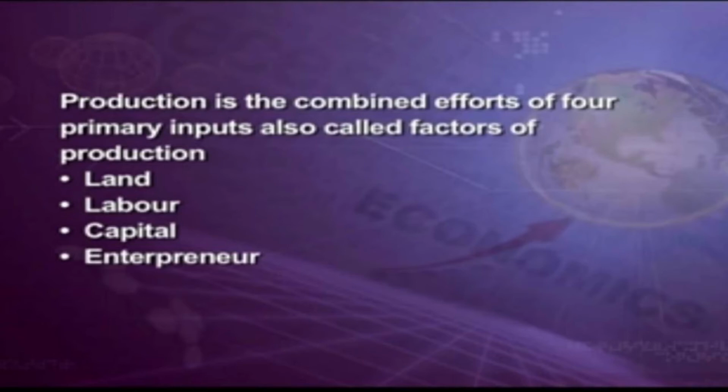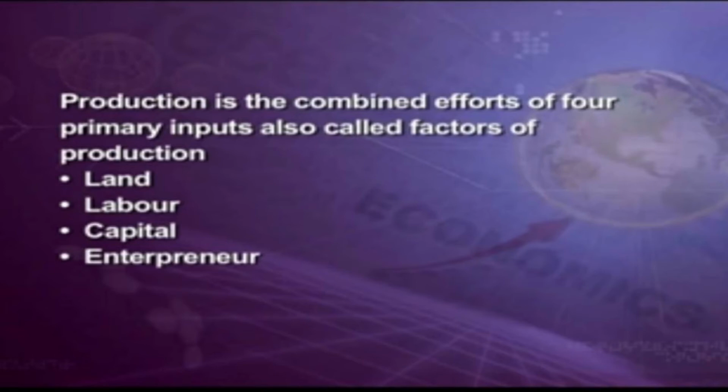So when these four factors are there, one is going to be the fixed one and all the other three are going to be variable factors. Having this fixed factor and the variable factors, we are going to be producing different kinds of commodities. We shall see each one in detail. What is it consisting of? The land, the labor, the capital and the entrepreneur.